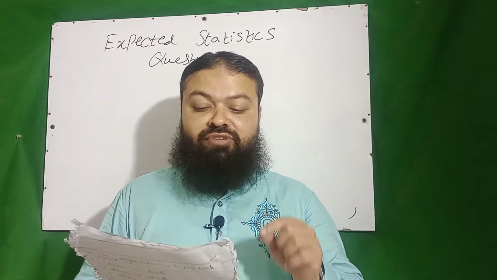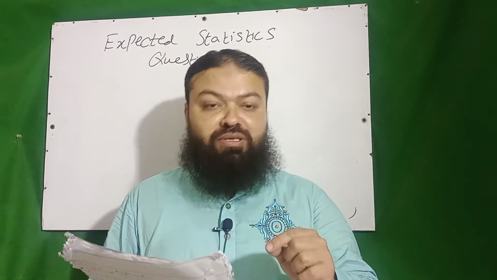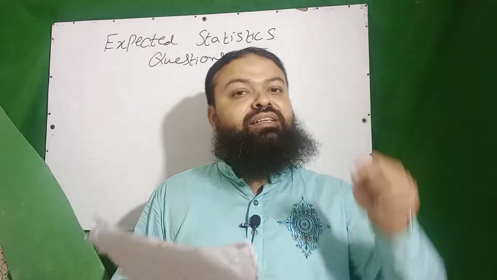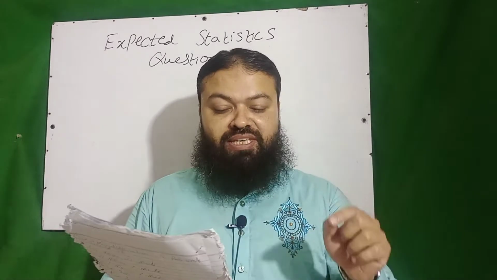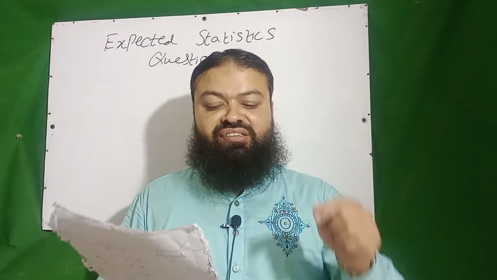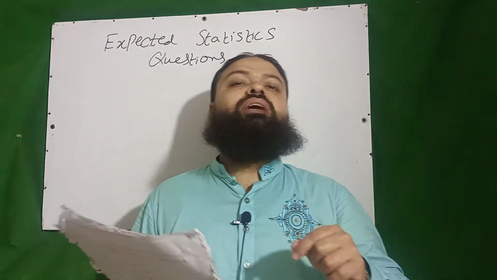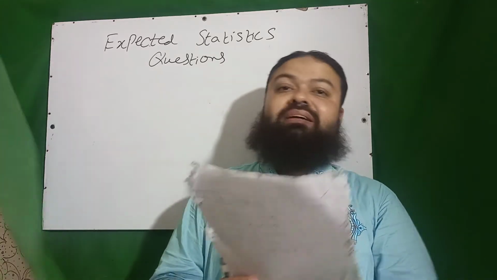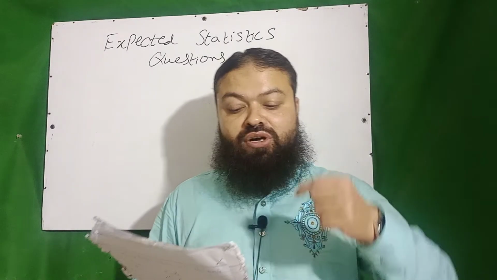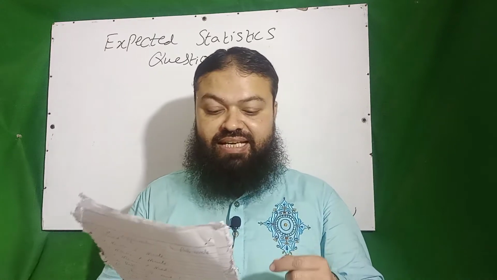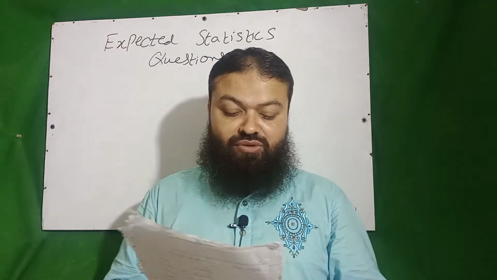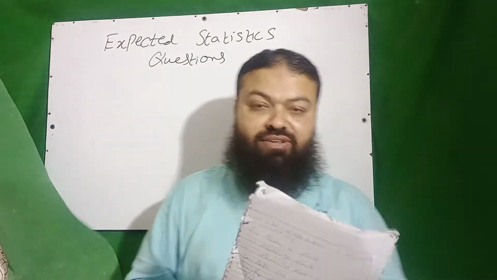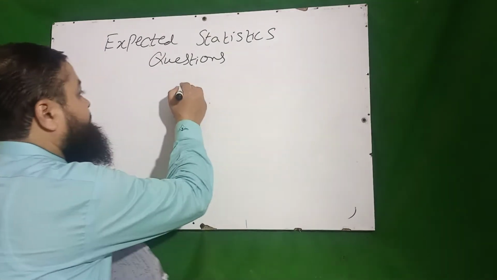Next question is, which is not the measure of dispersion? A, range, it is a measure of dispersion. B, quartile deviation. C, standard deviation. These all are measures of dispersion, but the question is which is not the measure of dispersion, and that is none of these.